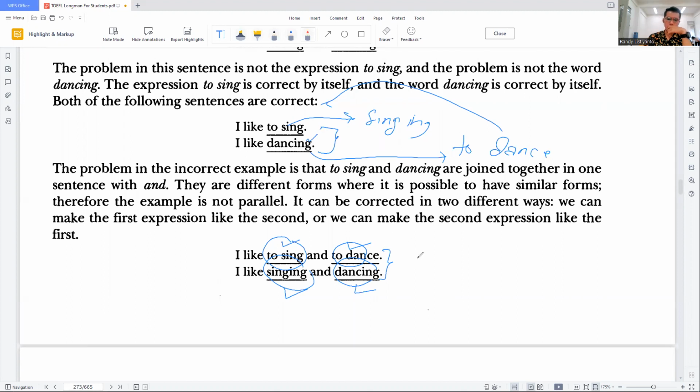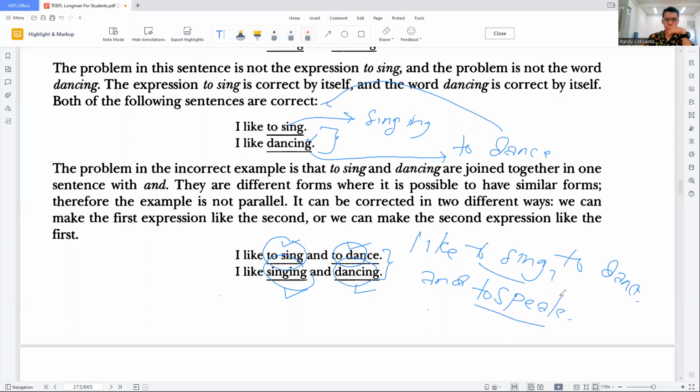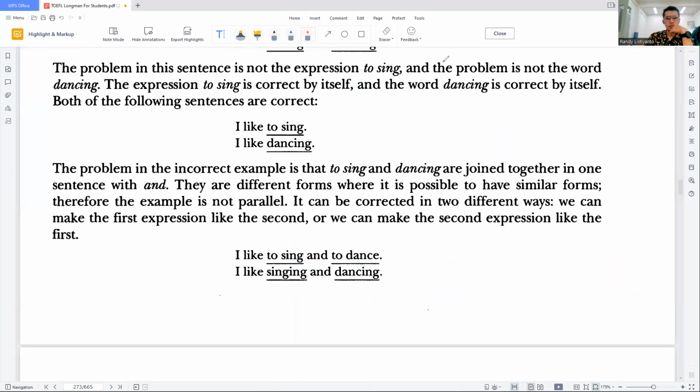For example: I like to sing, to dance, and to speak. It can be more than two components. Okay, let's move on to the subtopics. In this topic, there will be three subtopics that you have to pay very close attention to. The first one here is